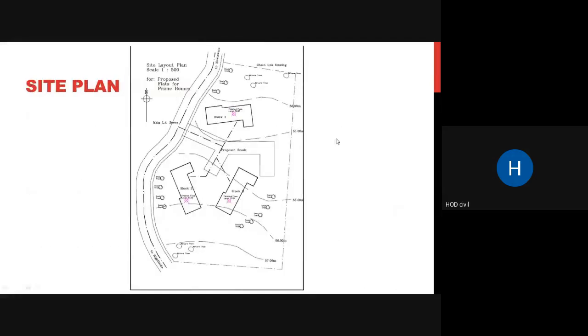So this is your site plan. This is your whole site. You can see at the top right corner it is chain link fencing. This whole site has block 1, block 2, block 3. There is a north line, which is clearly mentioned here. You can see the scale is mentioned, and there is a road, to Newtown and so on. With respect to this road, you can see chainages are taken, and block 1, block 2, block 3 are determined where they fall exactly. So this is an example of a site plan.